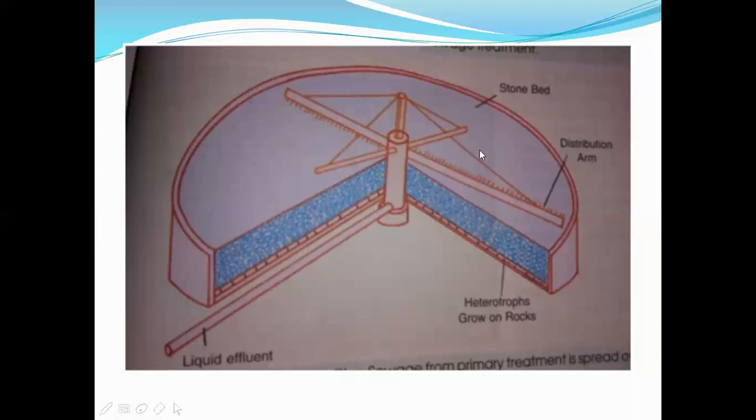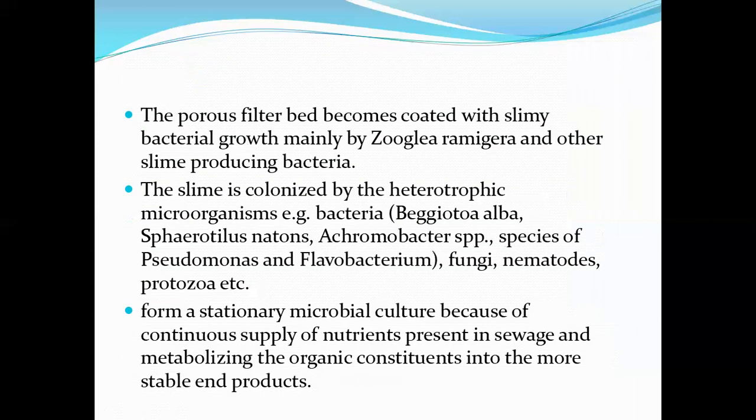Okay, so this is the bed, and this is the distributing arm, and here heterotrophs will be there, different bacteria or heterotrophs which can break down the compounds. They are present on these rocks, and gradually the water will get clearer when it passes from the top of the bed to the bottom of the bed, and thus clean or purified water can be supplied to other areas. So now let us study these trickling filters.